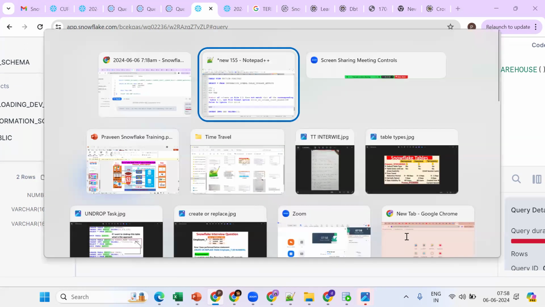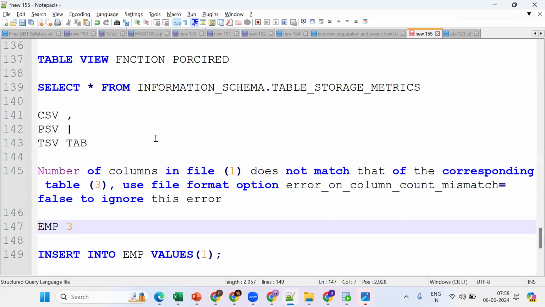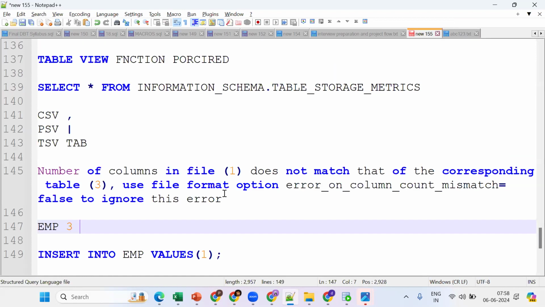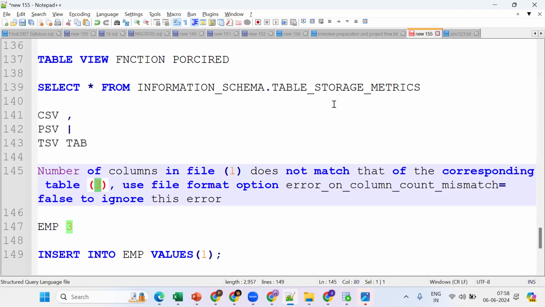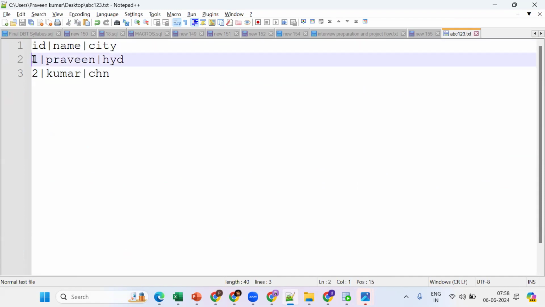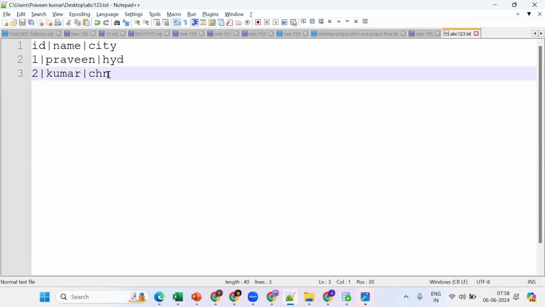Now in a similar fashion, see what it is saying: number of columns in file. How many columns are there here? 3 columns. But what happens? In the table you have 3 columns. In the file you have 1 column. Why? Because we mentioned comma separated as the delimiter. Now tell me how many columns are there? This is assumed as 1 column. This is assumed as 1 column. Got the point? So see, simple thing.